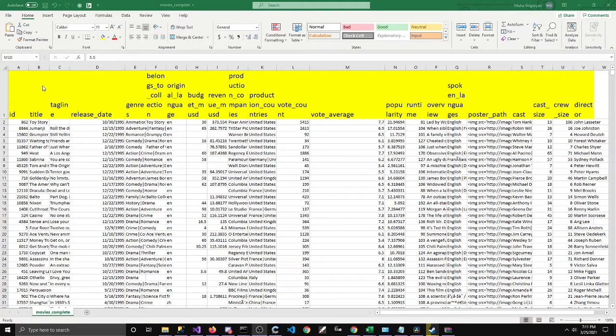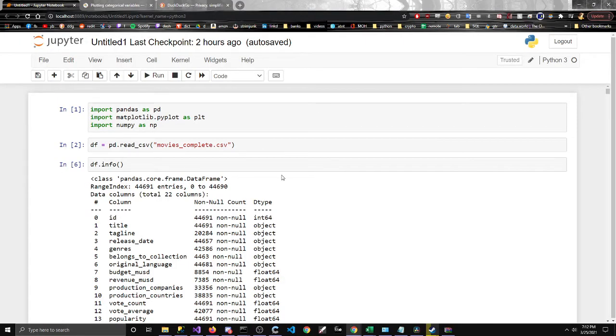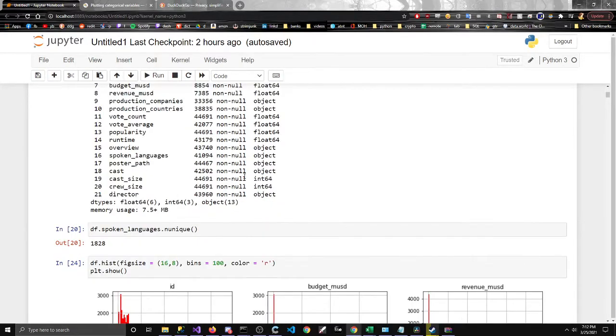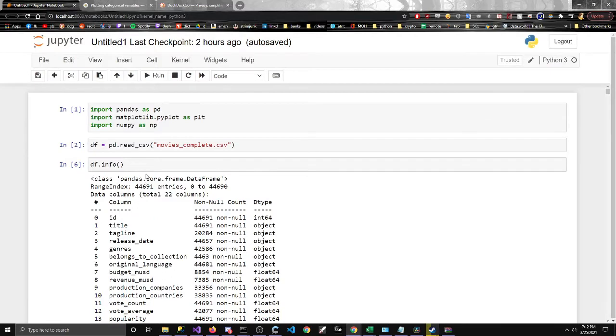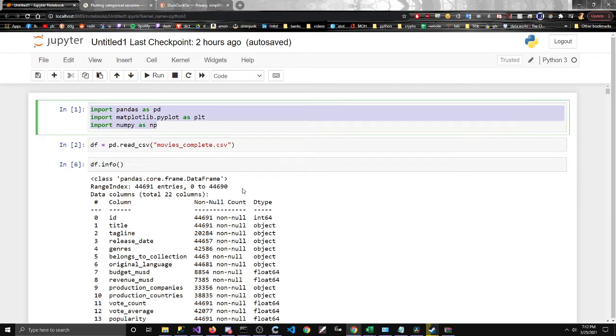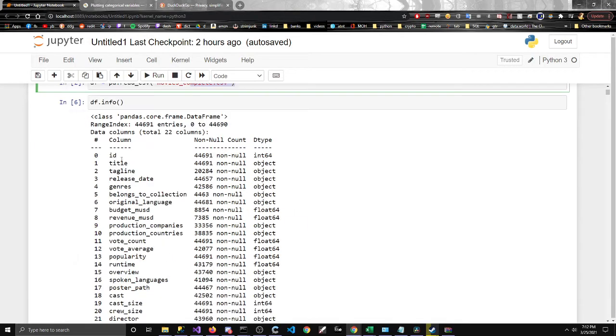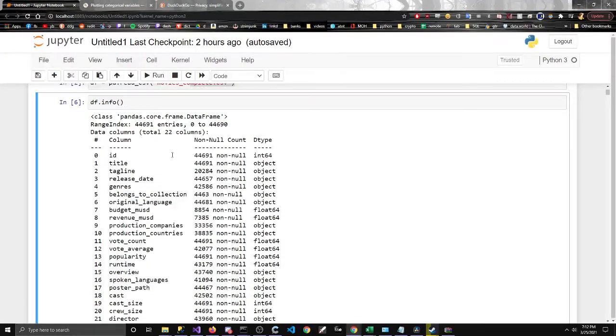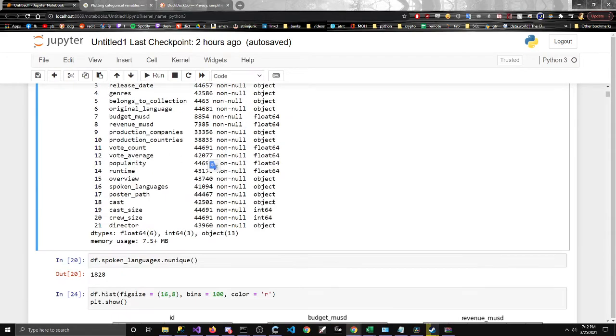Having said that, this is the data I'm pulling from this Excel sheet, which is a lot of movie data, about 45,000 entries. I'm gonna break it down quickly, as fast as I can because there's a lot. Just import what I need, read from the file, and take a look at what's going on: the columns, how many values, how many rows.